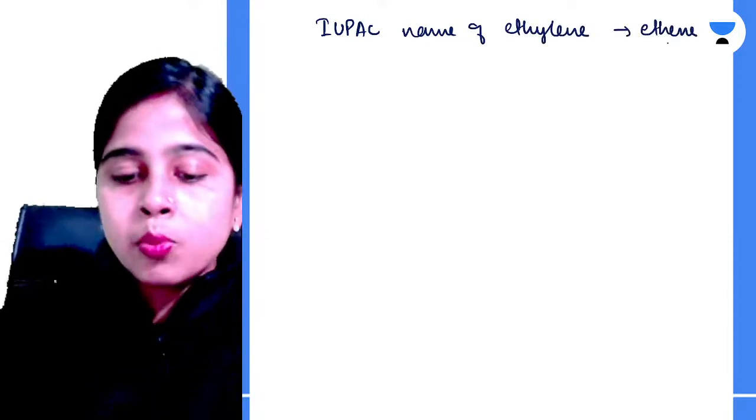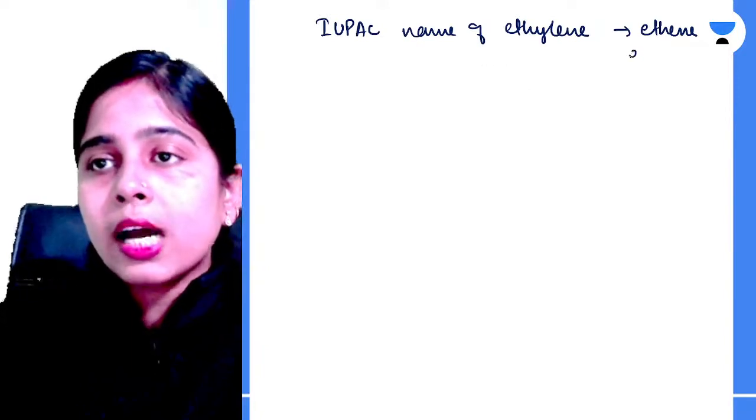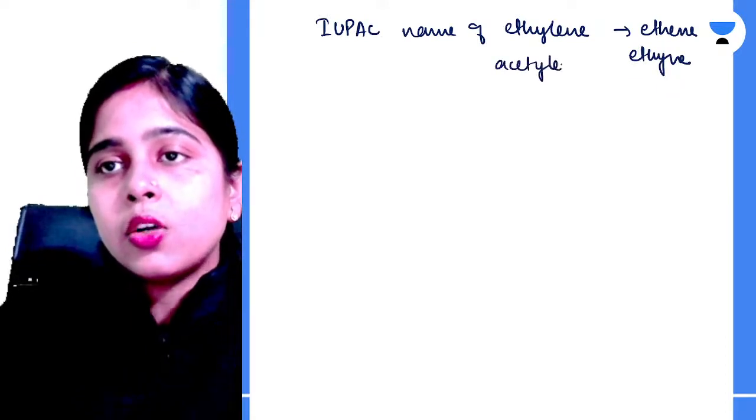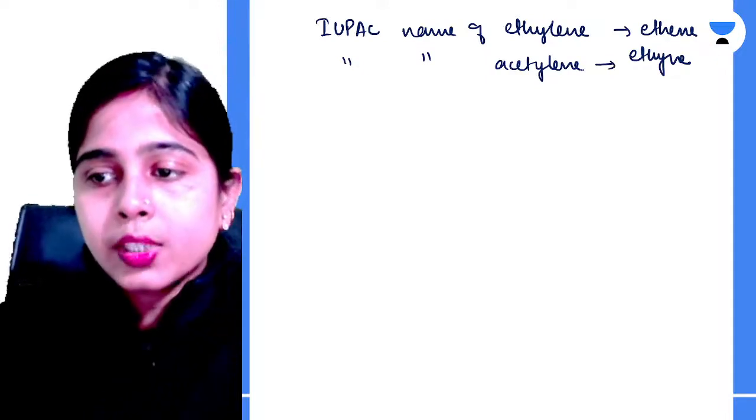And some more questions related to this, let me share with you. Ethyne is the IUPAC name of acetylene. Clear? And the IUPAC name of propylene is propene. Clear?